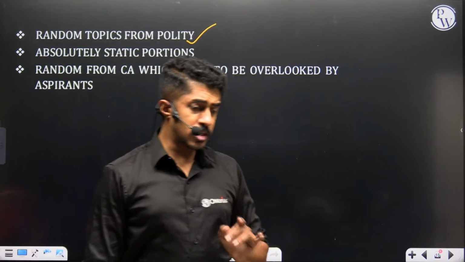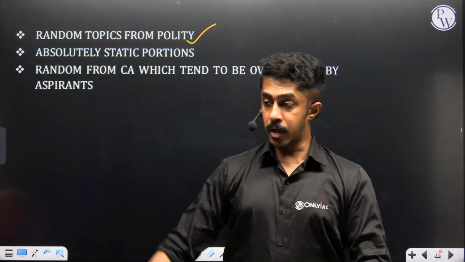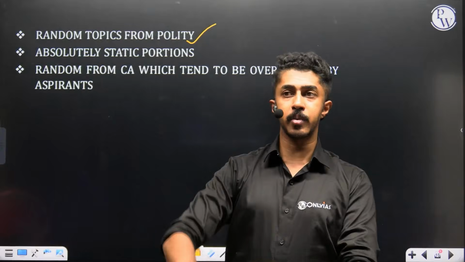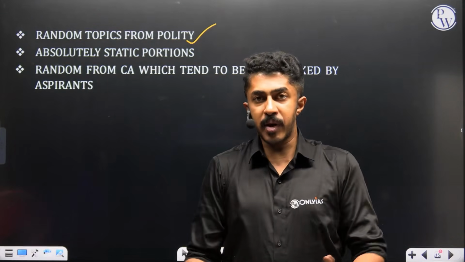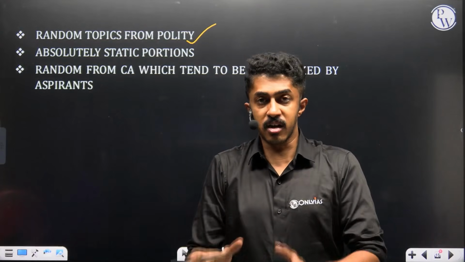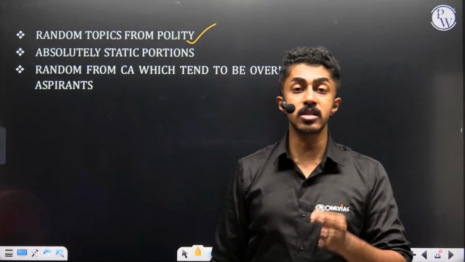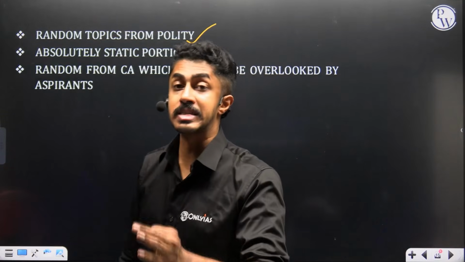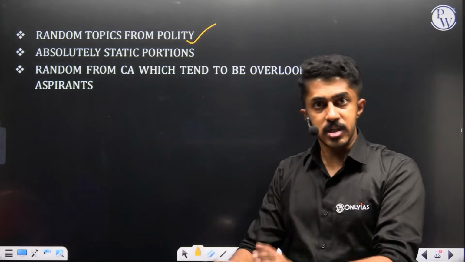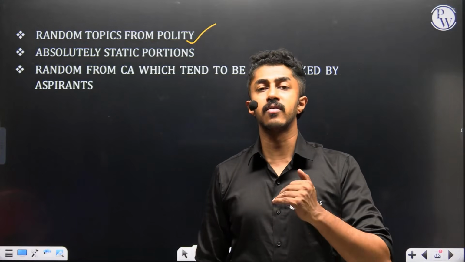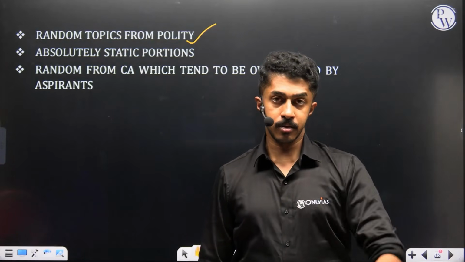The problem that many students have is that they start preparing for these random topics first. Oh yeah, a question had come on the Attorney General of India, let me study every other topic like that. No. That means you are preparing for some randomness and you're sacrificing surety there. I know the sure-shot topics which are going to come. That is what I should prepare for first, because I know where that material is, where it will start, where it will end. I know it very clearly. So that I will cover first. Random topics, I will do towards the end.